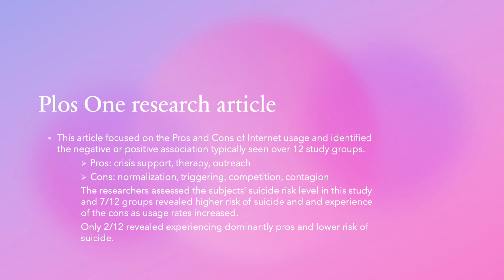PLOS One published a research article in 2017. This article focused on the pros and cons of internet usage and identified the negative or positive association typically seen over 12 study groups. Pros: crisis support, therapy, and outreach. Cons: normalization, triggering, competition, and contagion. The researchers assessed the subjects' suicide risk level in the study, and 7 out of 12 groups revealed higher risk of suicide and experience of the cons as usage rates increased. Only 2 out of 12 revealed experiencing dominantly pros and a lower risk of suicide.